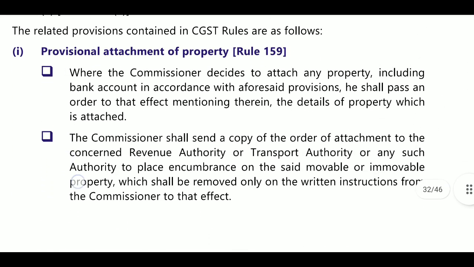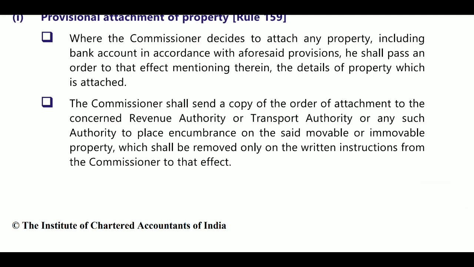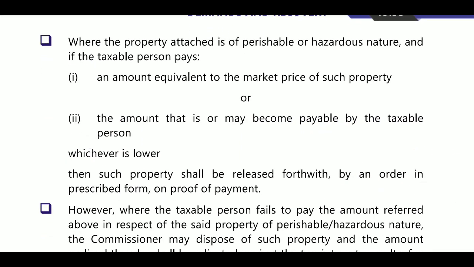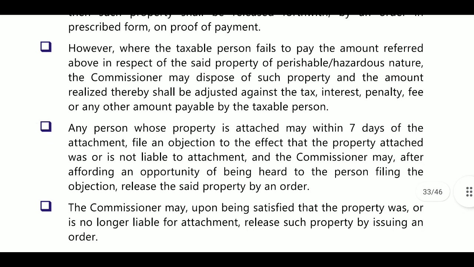Where the commissioner decides to attach any property, including bank accounts, or property with the concerned revenue authority or transport authority, movable or immovable property, or where the property attached is of a perishable or hazardous nature, if the taxable person pays an amount equivalent to the market price of such property or the amount that may become payable by the taxable person, whichever is lower, then that property will be released. However, if the taxable person fails to pay the amount specified, the commissioner disposes of that property and adjusts the tax, interest and penalty required to be paid by the taxable person.